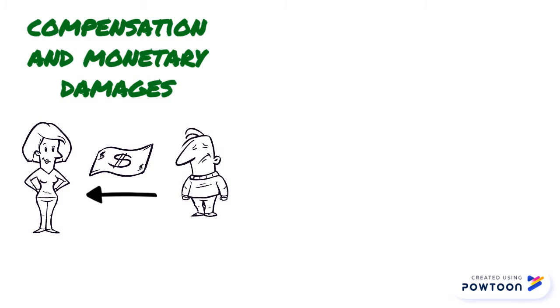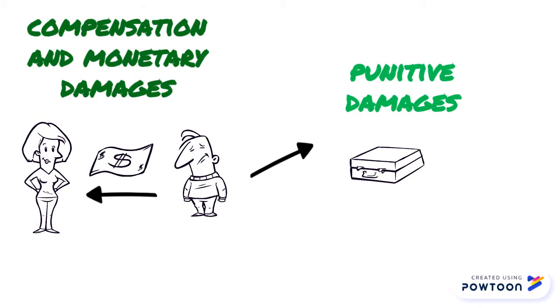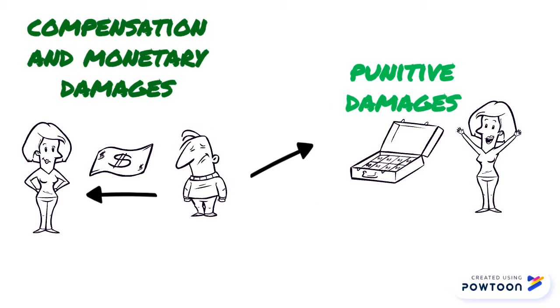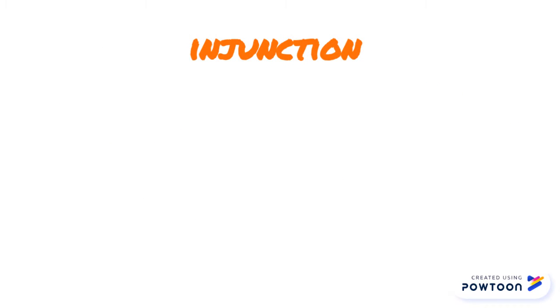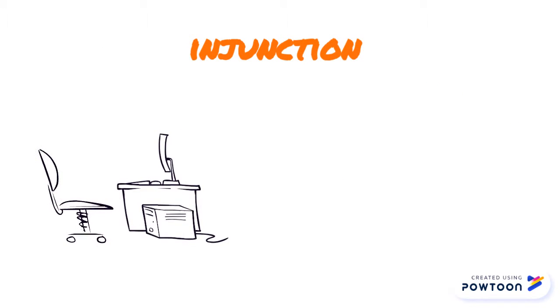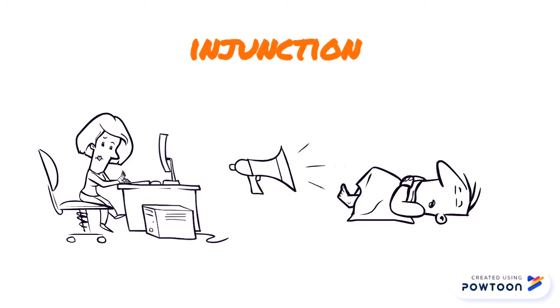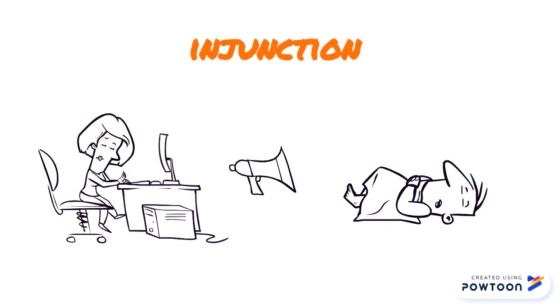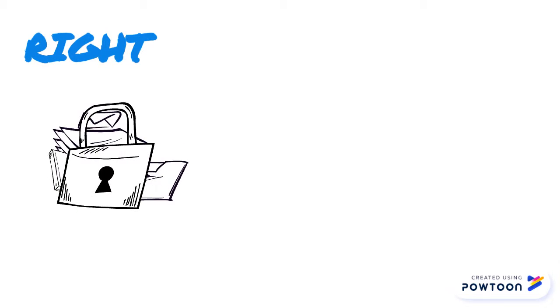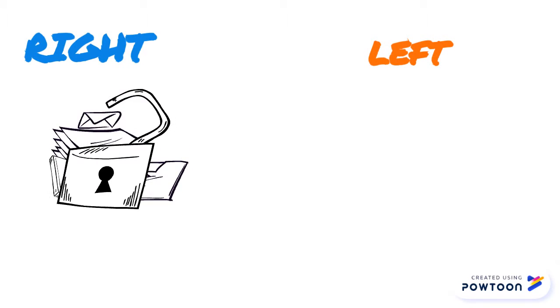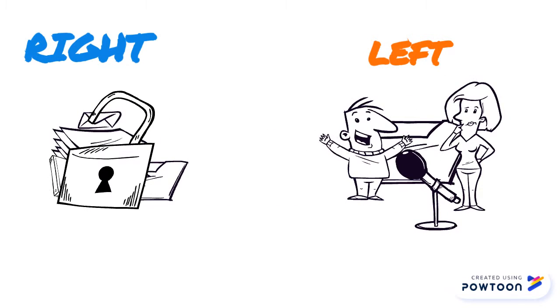They can also receive something called punitive damages, which are technically used to punish the breaching party. Or they can also seek an injunction, which states that the court can order the breaching party to specifically stop something or face the consequences. The right side believes that there should be stricter contracts and that the government should not intervene in these disputes. The left side believes that the government should make contracts and civilians should have a say in the terms of the contract instead of private companies making them.